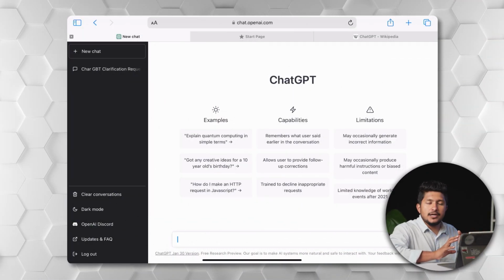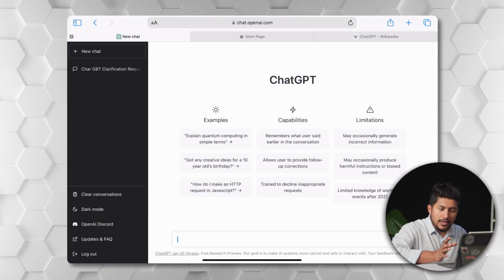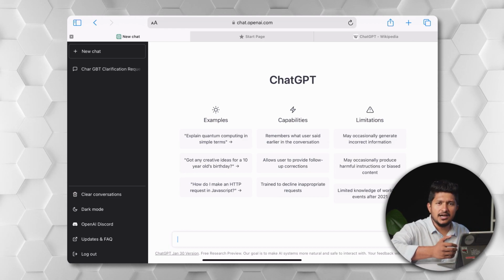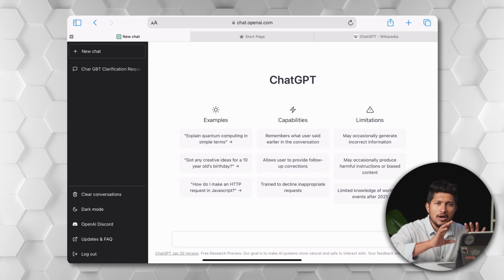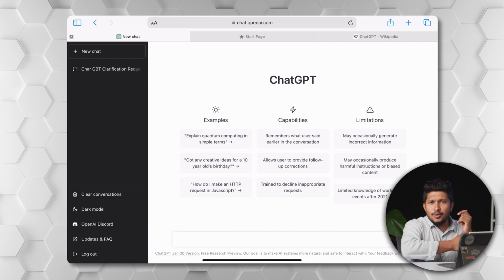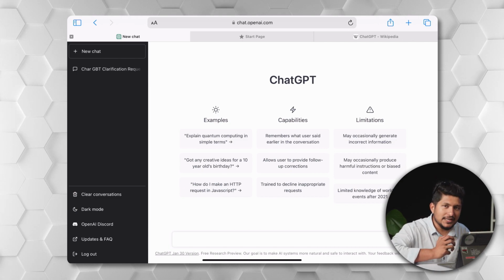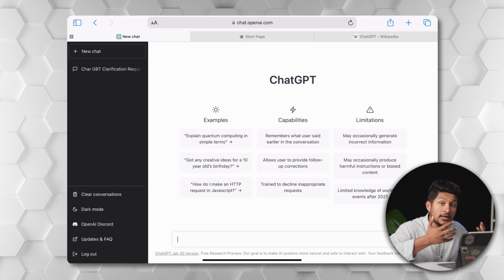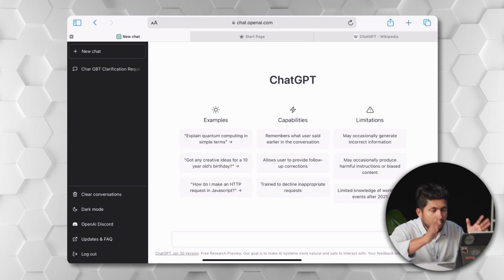Okay, so let's get into the screen. When you log into chat.openai.com, you have the login page of ChatGPT. You have a few dialog boxes that come up regarding the things you have to be concerned about while using the ChatGPT app. And this is the page that you're going to see. Here you can type out any questions that you have, and it is probably going to give you great answers. If you want to learn about a topic, you can type it out here, and it will give you a description about it.